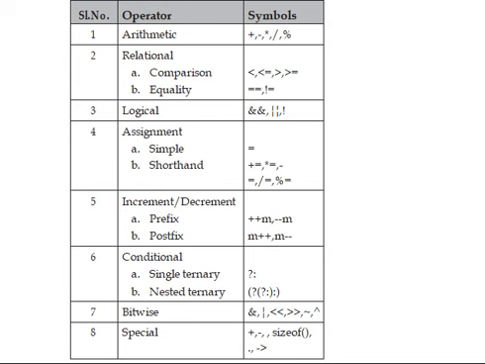These are the operators available in the C programming language. Arithmetic operators: plus, minus, multiplication, division, percentage, modulo.